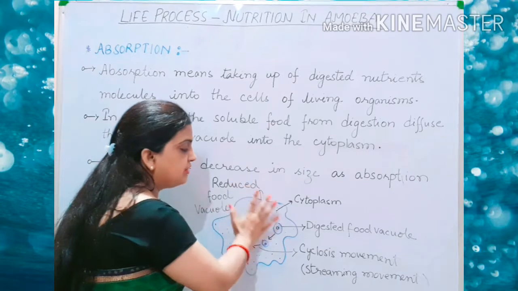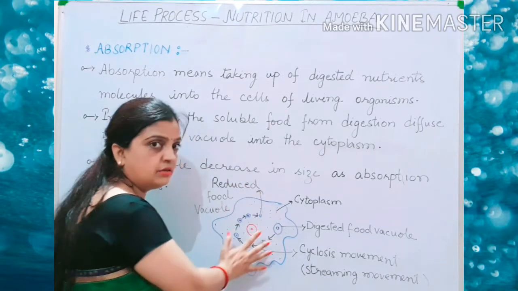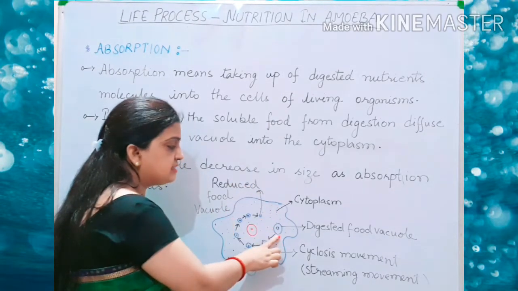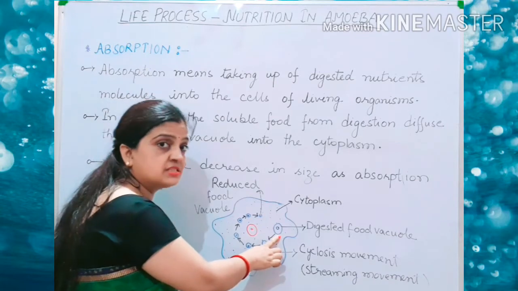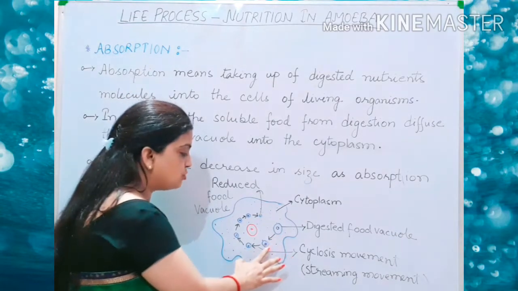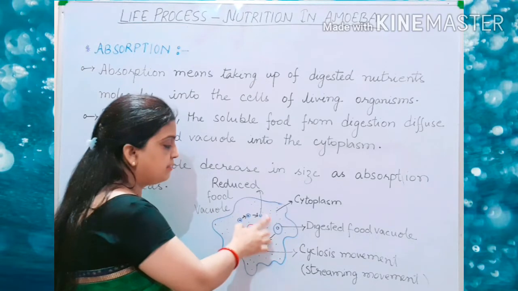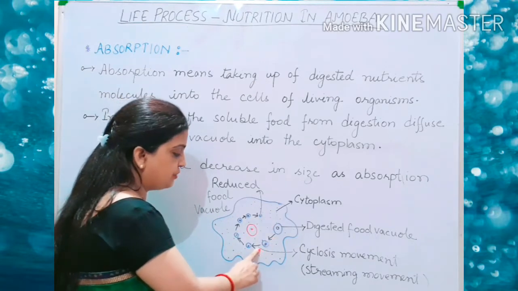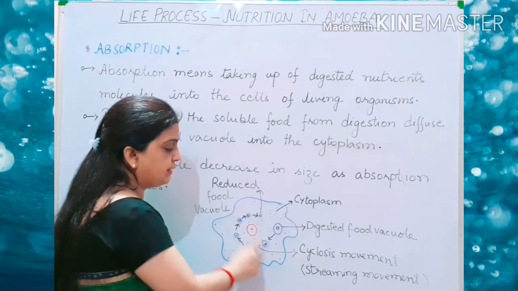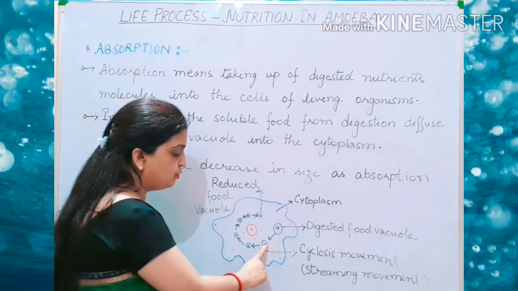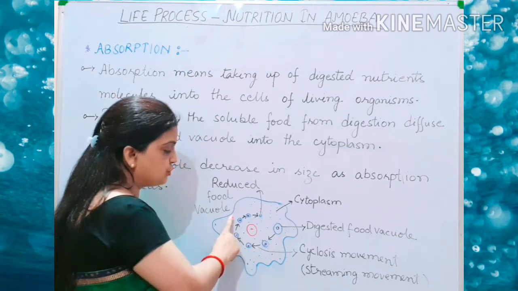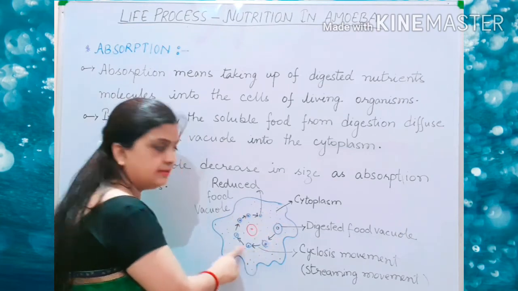Along with that streaming movement of the cytoplasm, this digested food vacuole will also move in a circular manner. You can see that I have drawn arrows. This food vacuole is moving inside the cytoplasm in a circular manner.